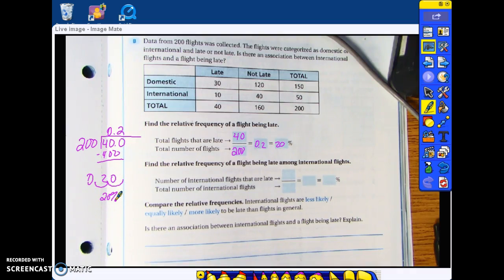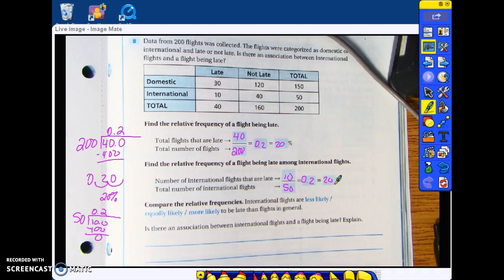Find the relative frequencies of a flight being late among international flights. So we're going to look at the number of international flights that are late. That's 10. Out of the number of international flights, there are a total of 50 international flights. And so we're going to do the same thing. We're going to divide 10 by 50. 50 will go into 10 0 times, but it'll go into 100 2 times, which gives you 2/10. Carry your decimal to the right 2 places, and that is 20%.